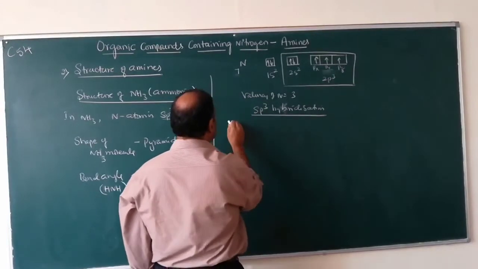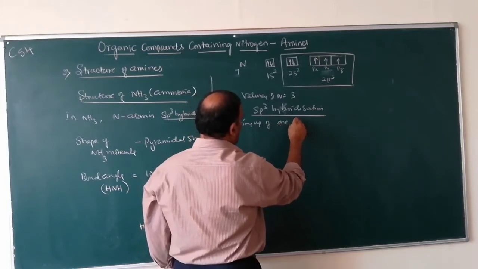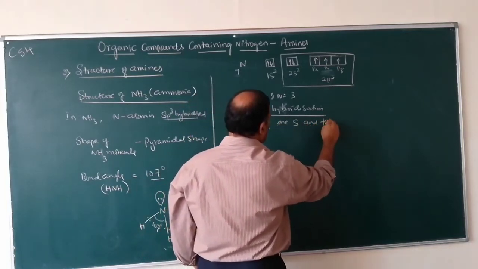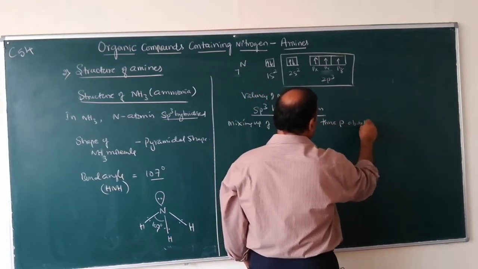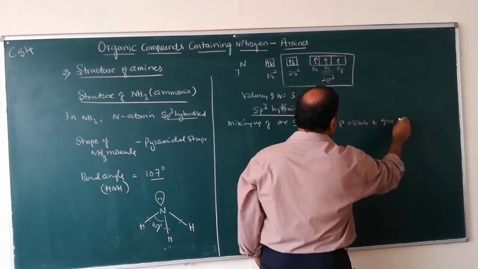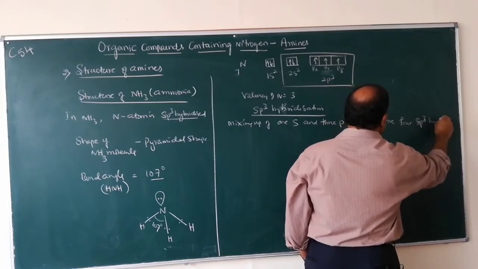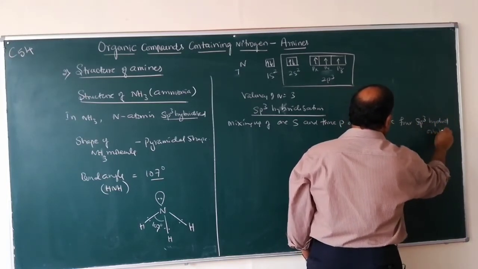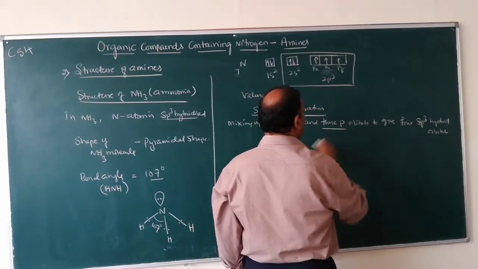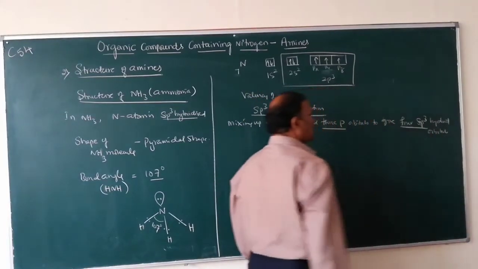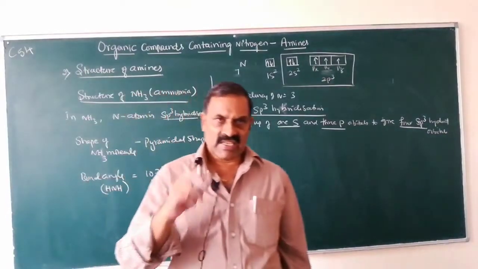Mixing up of 1s and 3p orbitals to give 4 sp3 hybrid orbitals of exactly the same energy is known as sp3 hybridization.